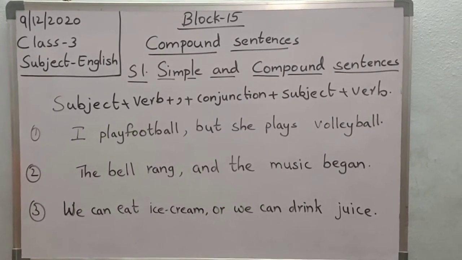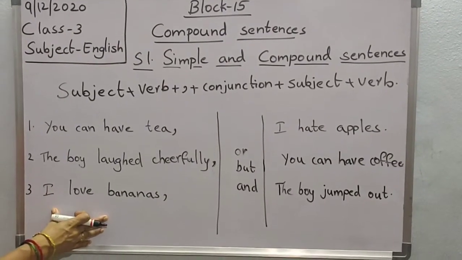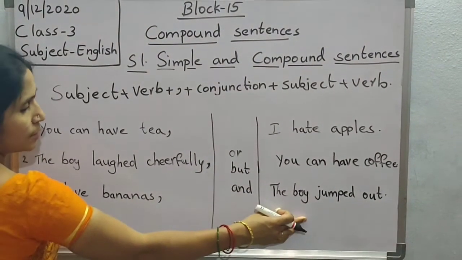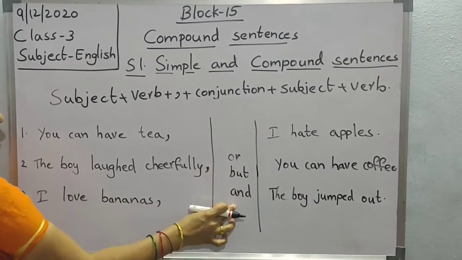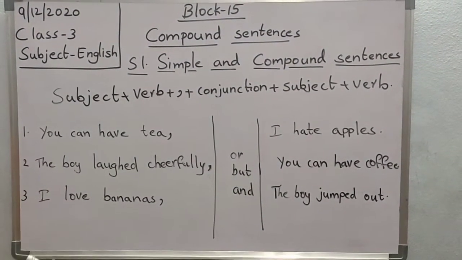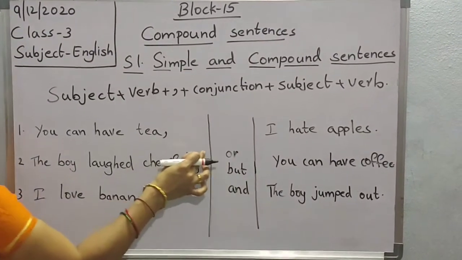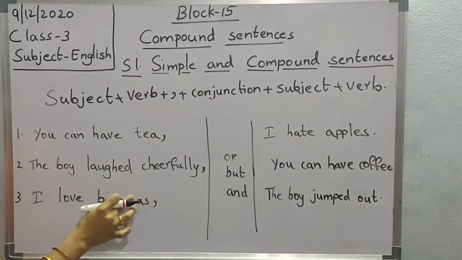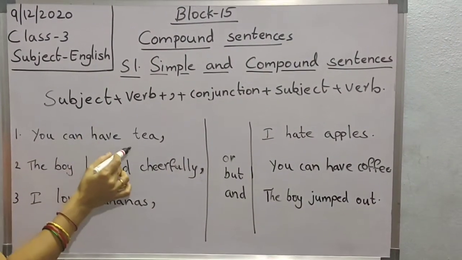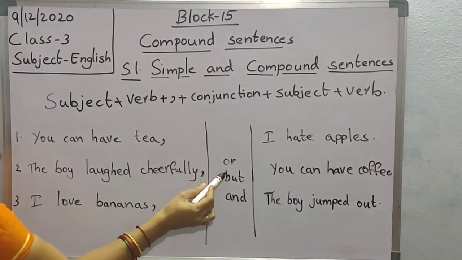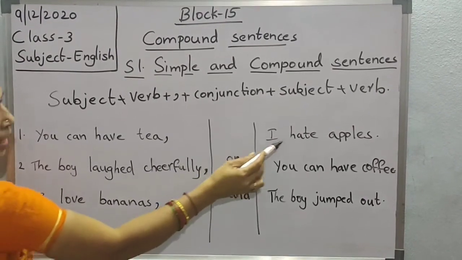Let's see some more examples. Here simple sentences are on this side, and on this side also simple sentences, but in the middle there are conjunctions or, but, and. Now we are going to see which conjunction suits to join two simple sentences. You can have tea here, or, but, and. I hate apples.